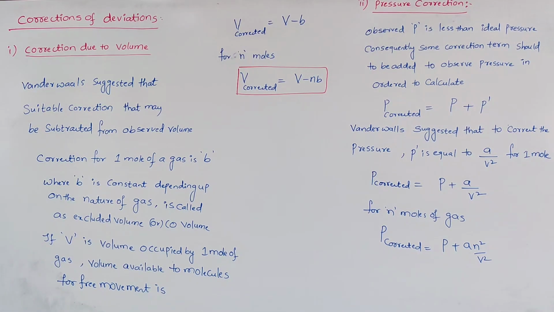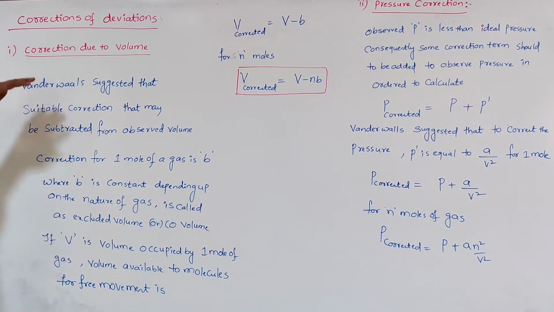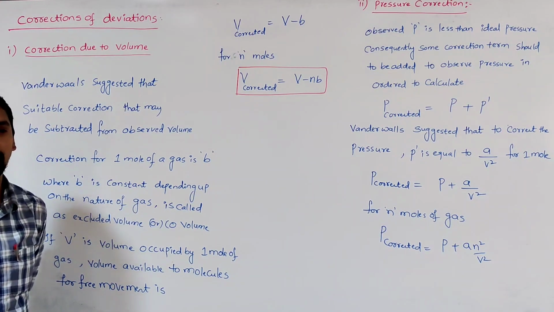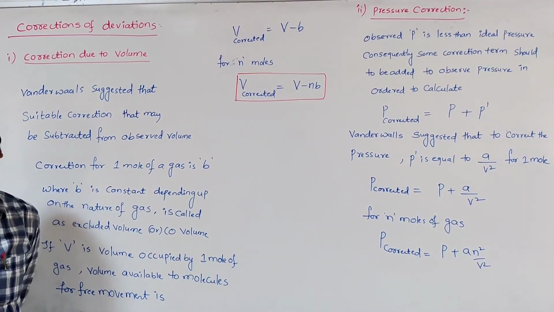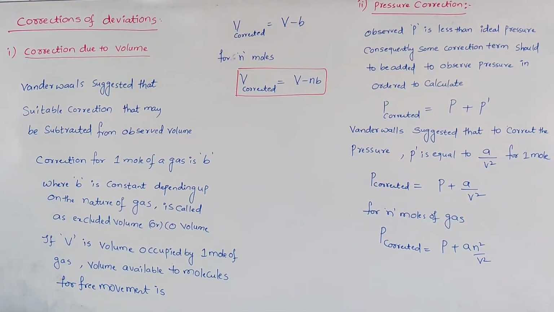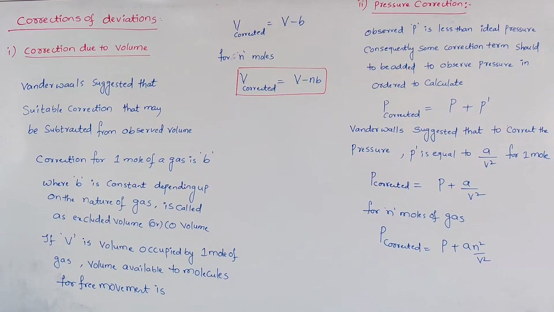So to account for the behavior of real gases, some corrections have to be made to the ideal gas equation. Those are the volume correction and the pressure correction. While doing the volume correction, the faulty assumption is that the volume occupied by the gas molecules is negligible compared to the total volume of a gas. That means we never take it into account in the total volume of a gas in all cases.